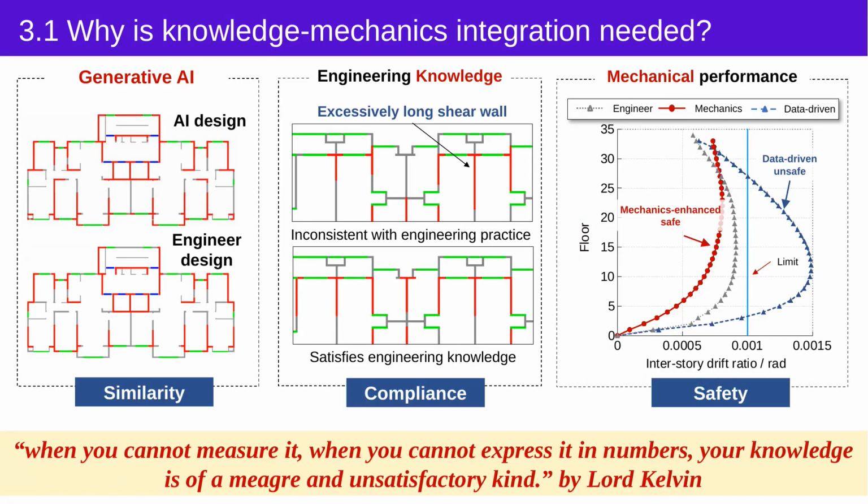When we carry out a real design, similarity is not enough. We need engineering knowledge. For example, the design must satisfy code requirements. As structural engineers, we also need to embed mechanics into the AI algorithm to guarantee structural safety. Therefore, we need to integrate both knowledge and mechanics into generative AI in order to create a generative method that can actually be used for engineering design.